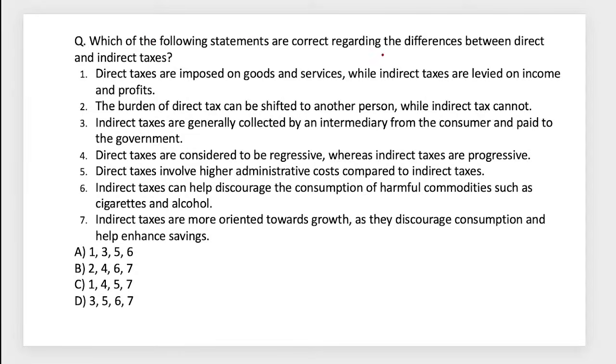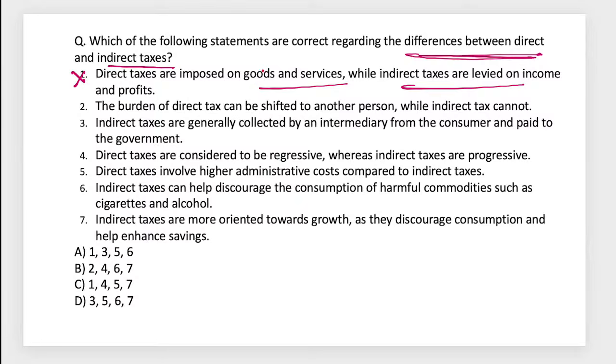Okay? So this is the one. This question gets asked many times, guys: the differences between direct and indirect taxes. So, a very easy one. At least you have to go through this particular one once. So when it comes to this, direct taxes are imposed on goods and services, while indirect taxes are levied on income and profit. The first statement itself, no, sorry, direct taxes are imposed on goods and services? Indirect taxes, no. The first statement is wrong here.